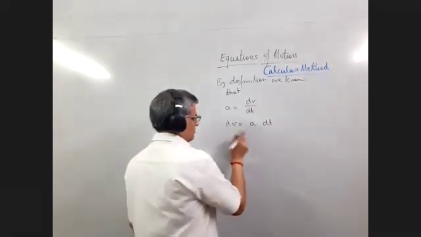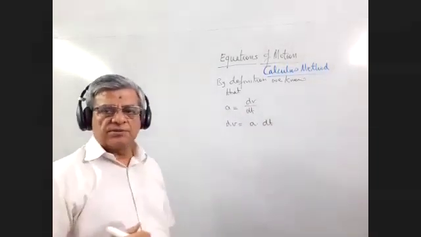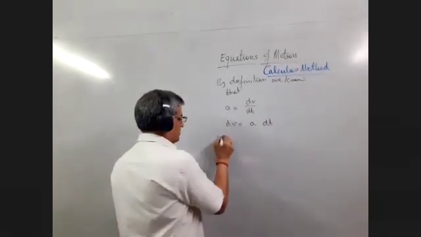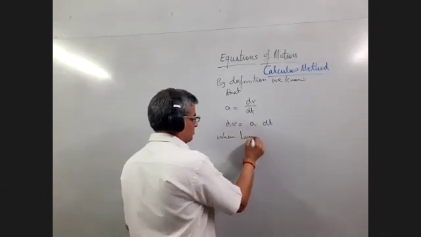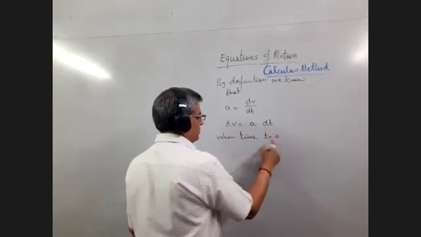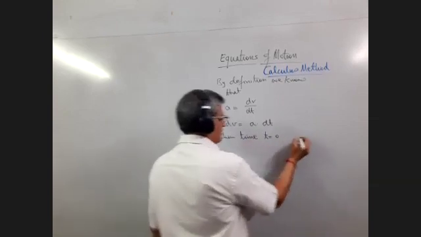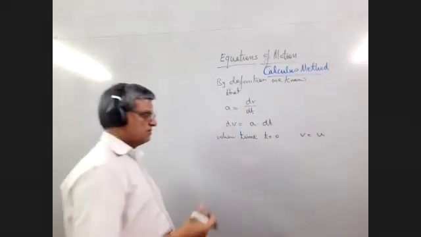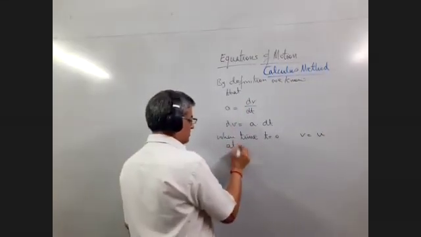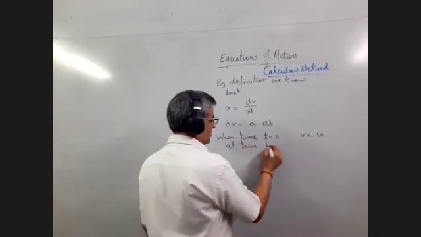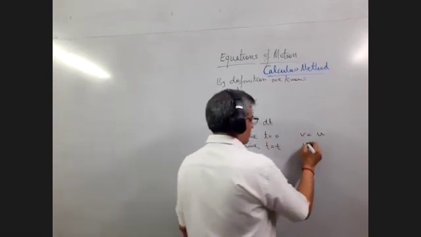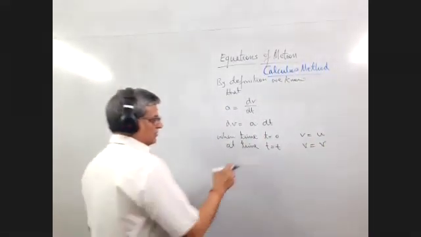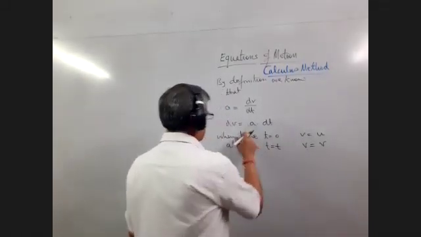Now, because we have to integrate in limits, we should know the initial and final conditions. So when time t is equal to 0, that is initial time, what will the velocity be? v is equal to u. Initial velocity is u, and at time t is equal to t, velocity was v, final velocity was v. So using these as limits, we integrate this.